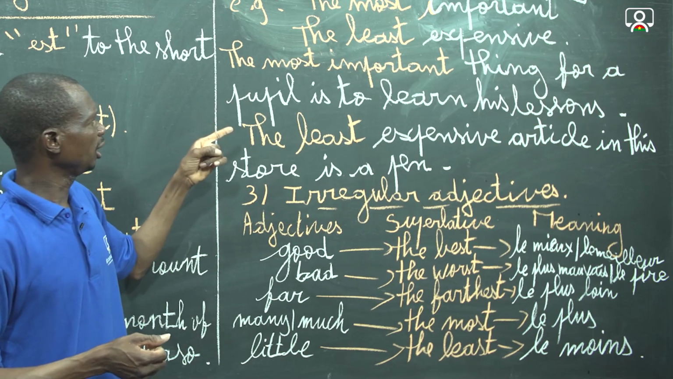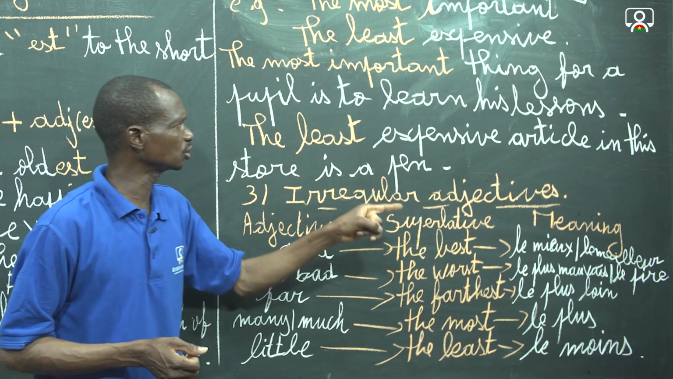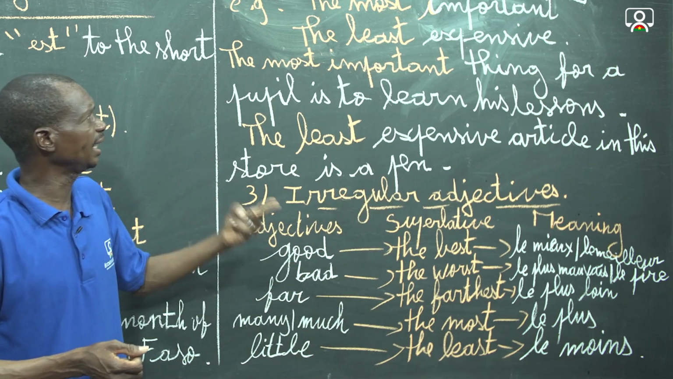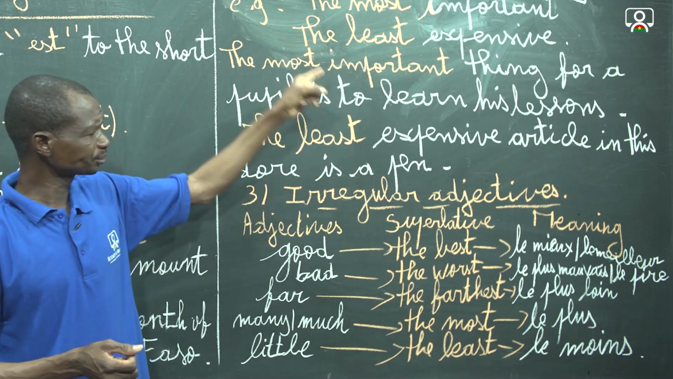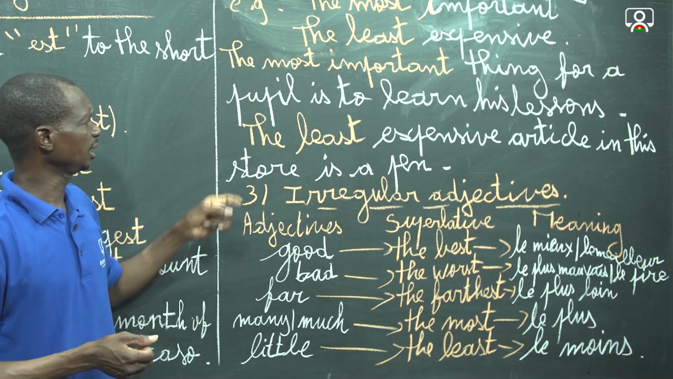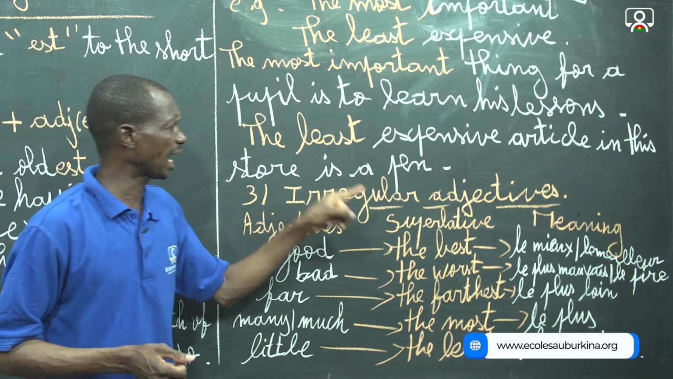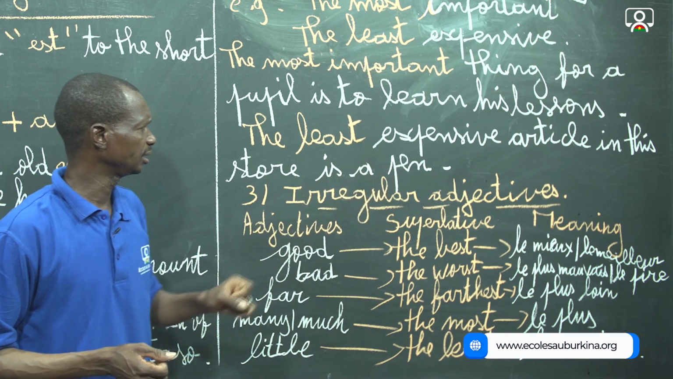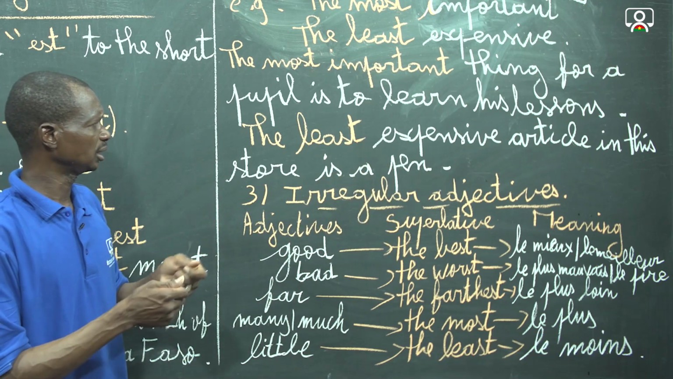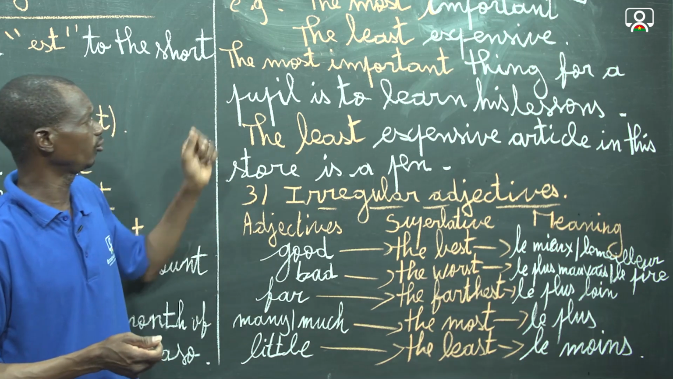Then: the most important thing for people is to learn this lesson. This is to contextualize the rule of formation and the example that we gave here. And the second contextualization is: the least expensive article in this store is a pen. This also is a meaningful sentence which illustrates the rule of formation.